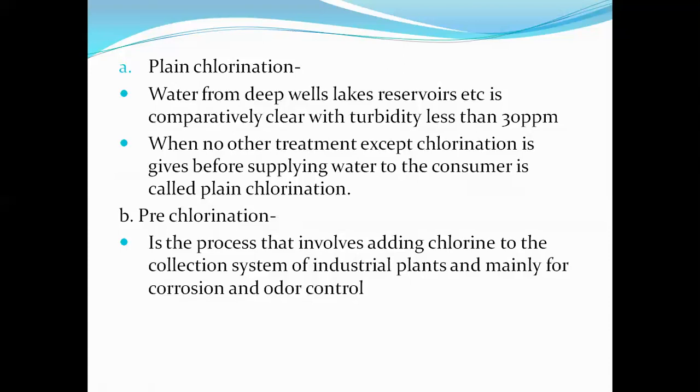Now see, the second form of chlorination is pre-chlorination. What is pre-chlorination? It is the process that involves adding chlorine to the collection system of industrial plants, mainly for corrosion and odor control. Pre-chlorination means adding chlorine to the collection system of industrial plants, mainly for corrosion and odor control.